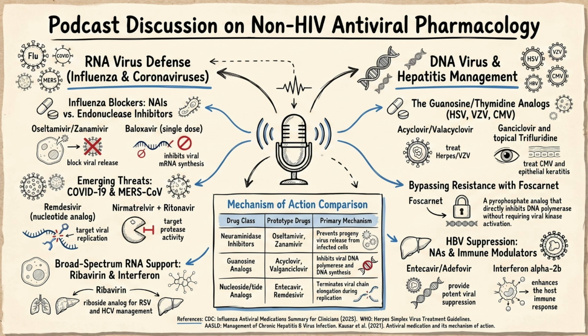Instead of stopping the virus from leaving the cell at the end of its life cycle, it stops the process much earlier. It specifically targets the viral polymerase acidic protein, inhibiting a process known as cap-dependent endonuclease. Wait, let's break down cap-dependent endonucleases for a second. What does that actually mean for the virus?